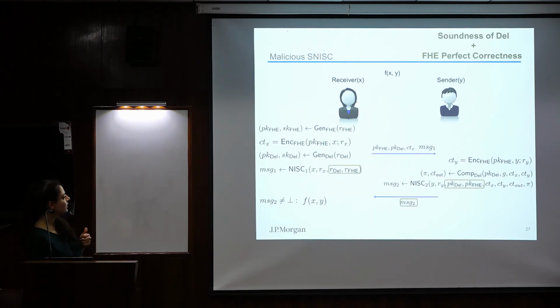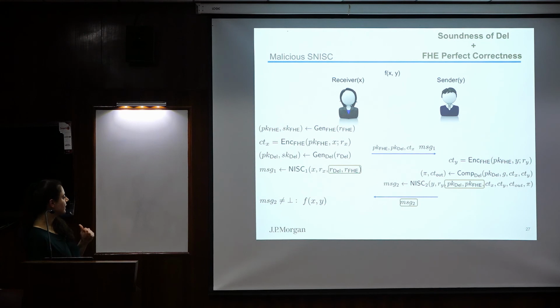But what we're going to do is generate a hybrid where we don't need this randomness R. At a very high level, I'm going to describe this. So what is the setting? We want to simulate the receiver against the malicious sender. When we're doing that in a hybrid, since the receiver is honest, the ciphertext and the public keys can be assumed to be honestly generated. So we don't need to check them. So I can generate a hybrid functionality where I don't need to check the ciphertexts.